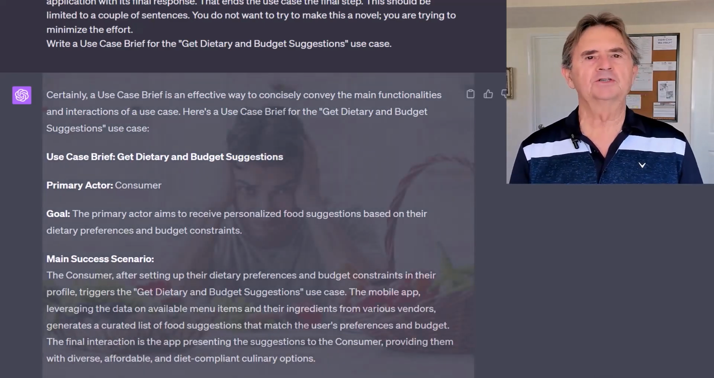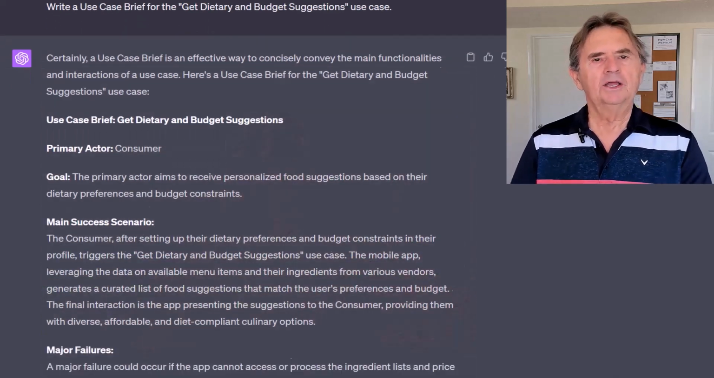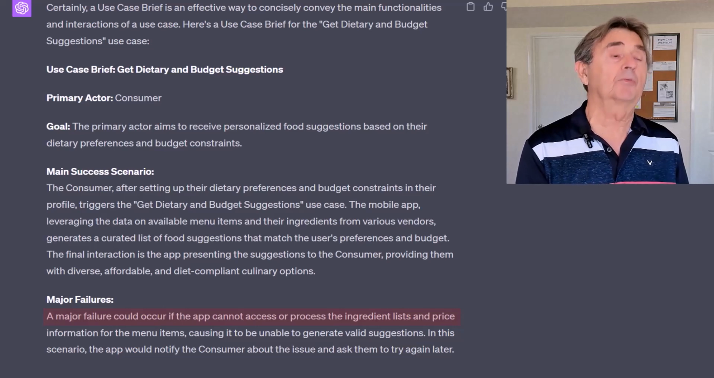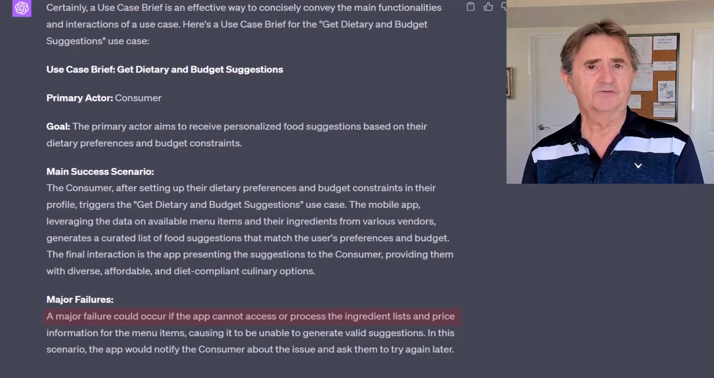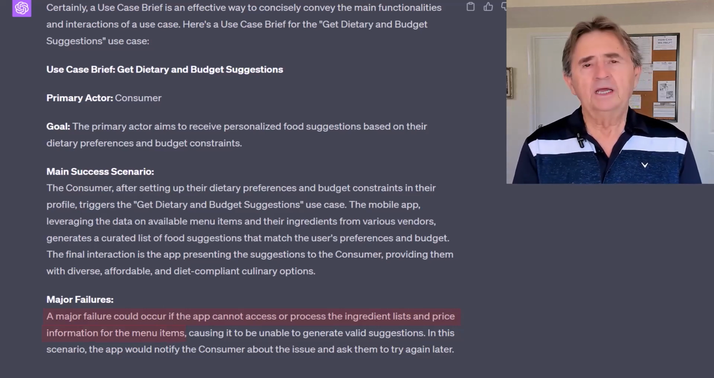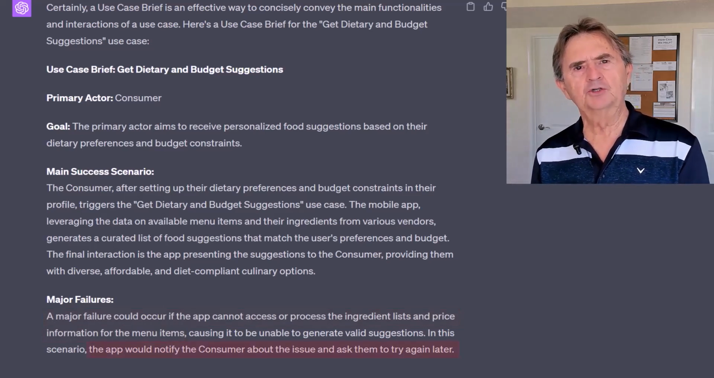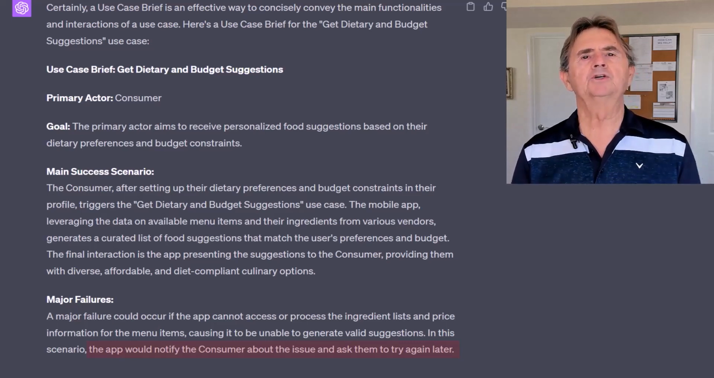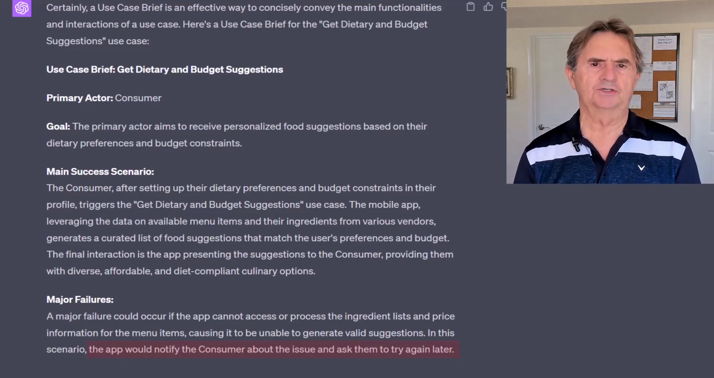As with any system, there's a potential for things to go wrong. Here, a primary failure could be the inability of the app to access or process the ingredient and price information for menu items. In that case, the app notifies the consumer of the issue and prompts them to try again later. That way, it ensures transparency and maintains user trust.